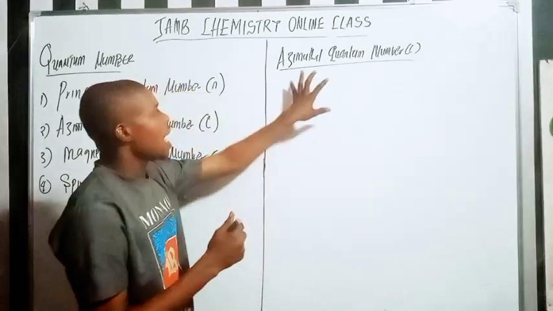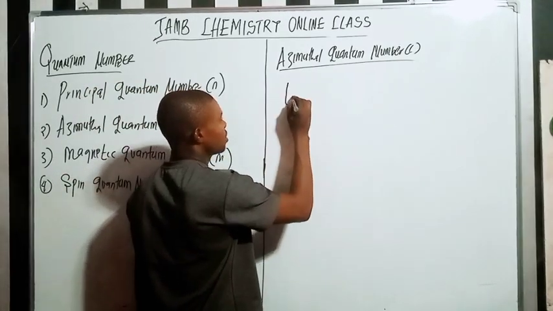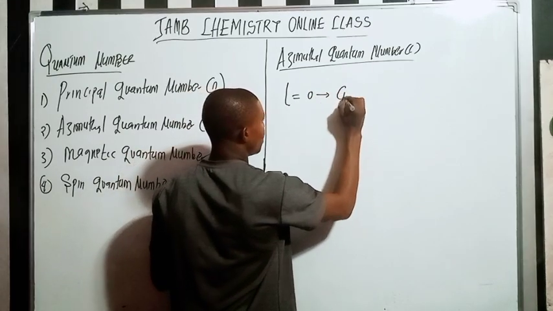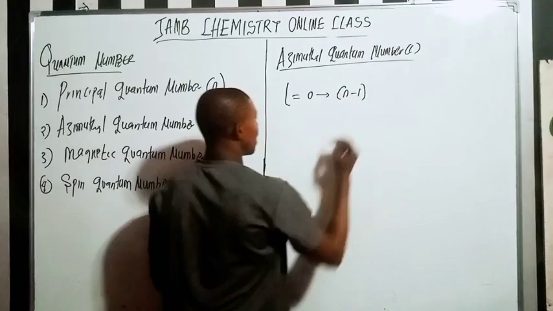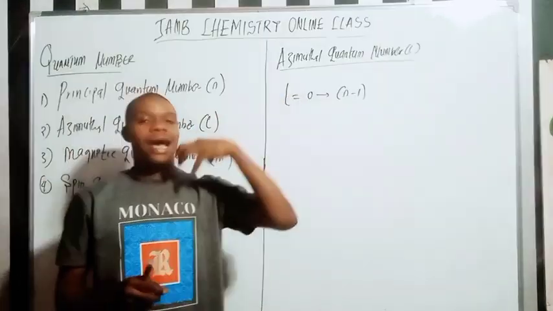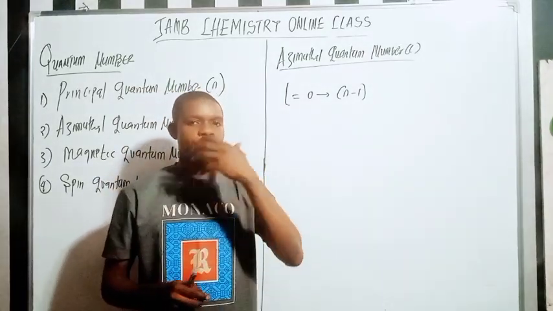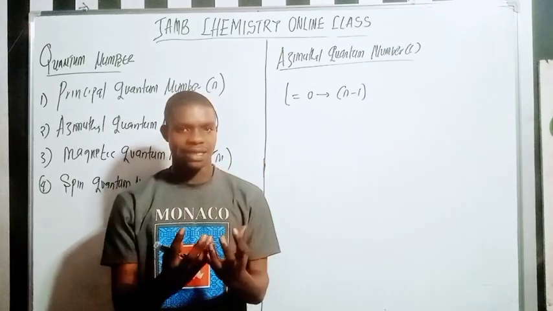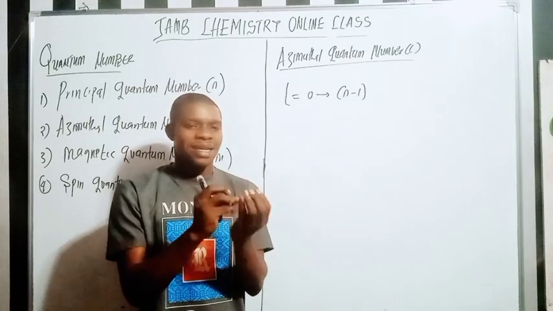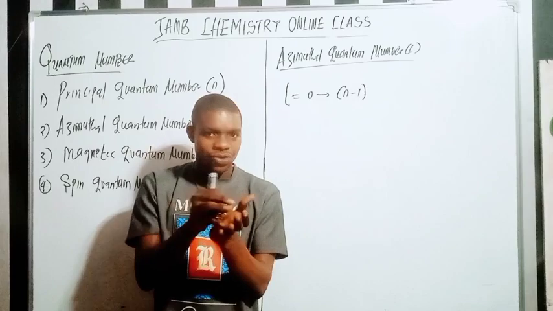Now the azimuthal quantum number ranges from L equals 0 to n minus 1. The azimuthal quantum number describes the shape of the orbital, because for every energy level we also have the orbitals themselves. The orbital is where the electron actually resides.